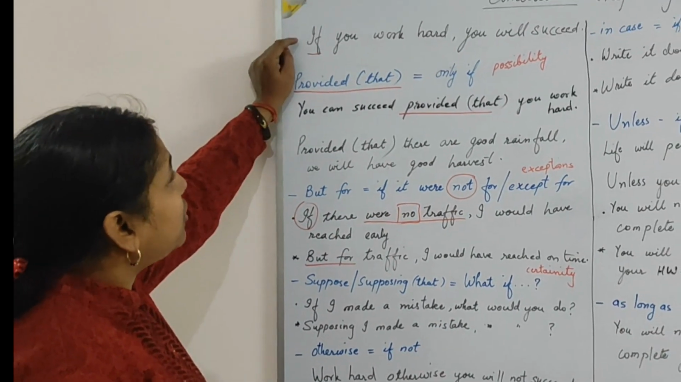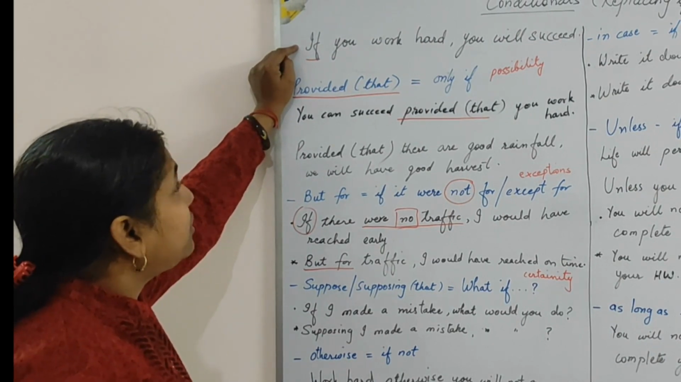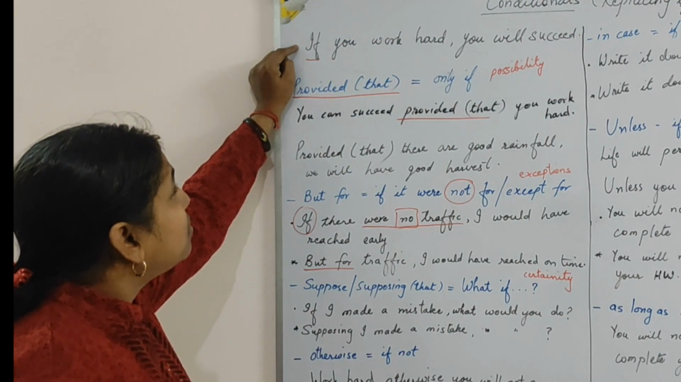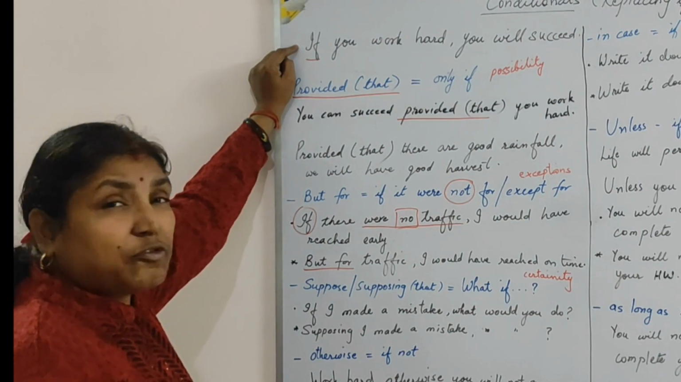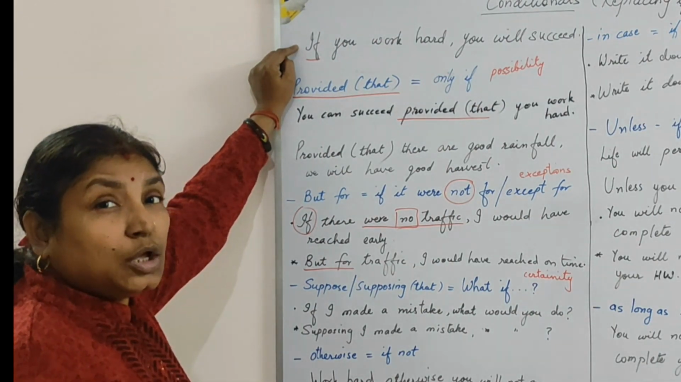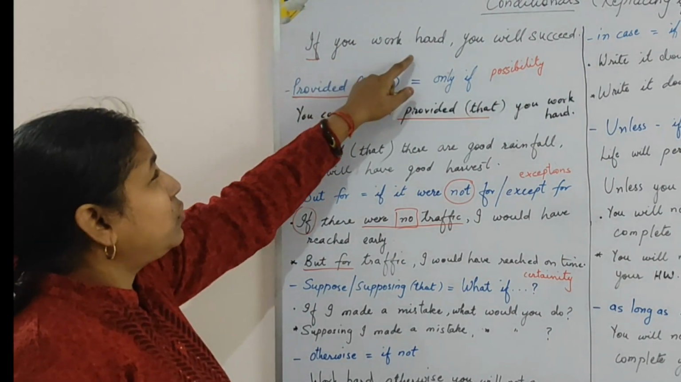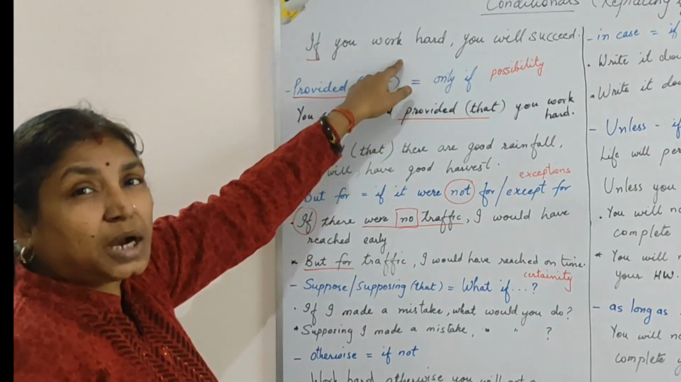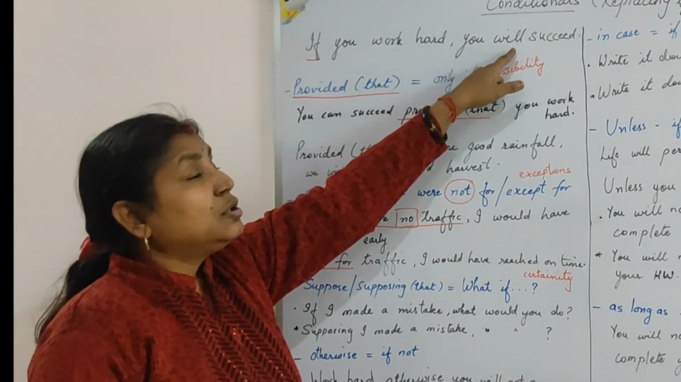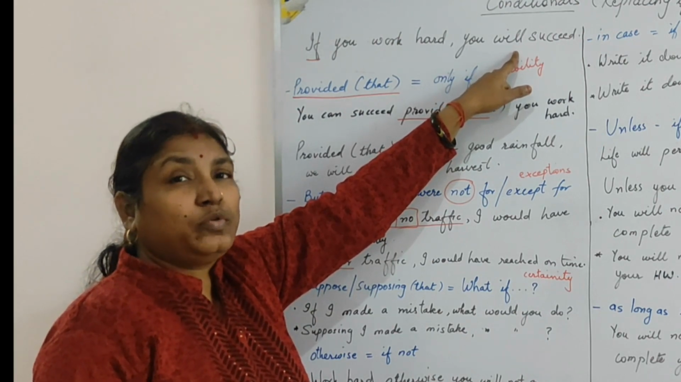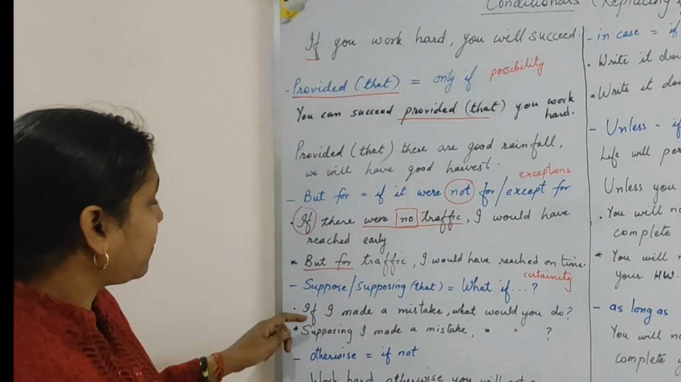You can use but for in the same example given earlier, that is, if you work hard you will succeed. But for you work hard, you will not succeed. But for you work hard means now you are making this part negative. So your main clause will also turn negative. So your answer will be: you will not succeed.